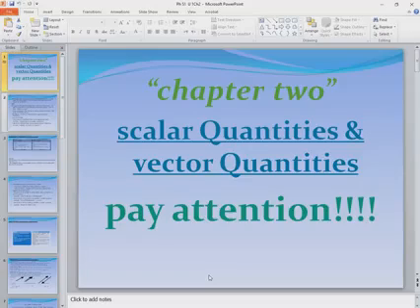So the first example gives us the magnitude only, which is called a scalar quantity. Scalar quantity means for this quantity to be described, it's enough to give me the magnitude only. Like what? Try to think with me. Try to think about an example for something that needs to be described only by magnitude.